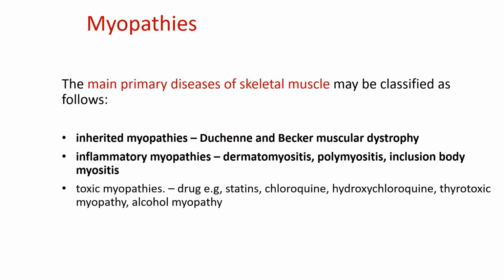In this section, we will look into a group of diseases called myopathies. The primary diseases of skeletal muscle may be classified as follows: inherited myopathies, such as Duchenne and Becker muscular dystrophy; inflammatory myopathies, such as dermatomyositis, polymyositis, and inclusion body myositis; and toxic myopathies induced by either drugs, thyrotoxicosis, or alcohol.